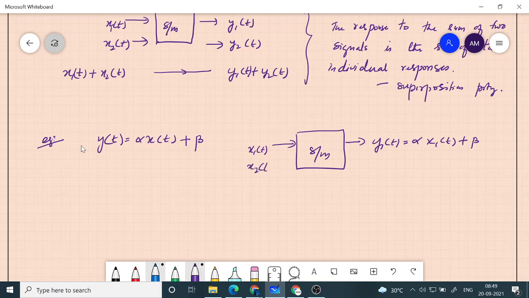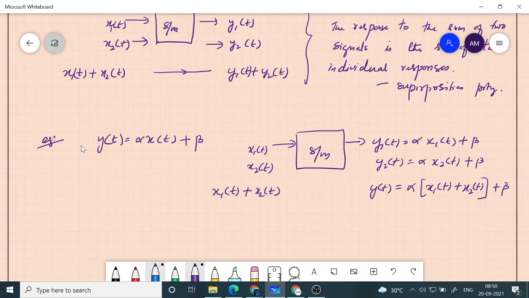If I give x2 of t, I will get y2 of t, which is alpha into x2 of t plus beta. So now my question is, what will I get if I give x1 of t plus x2 of t? My y of t is going to be alpha into whatever is the signal, which is x1 of t plus x2 of t,